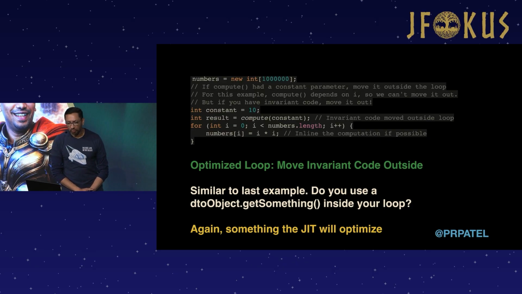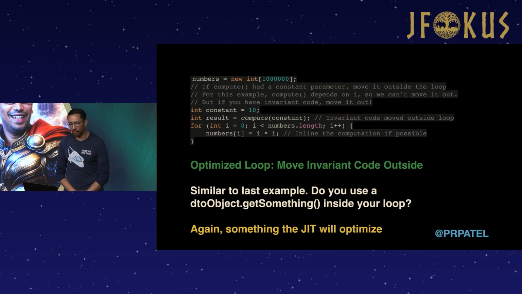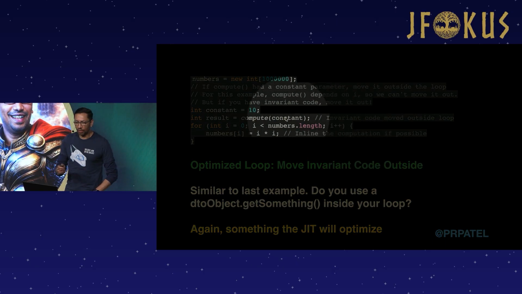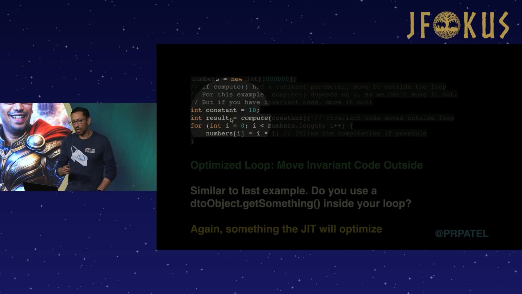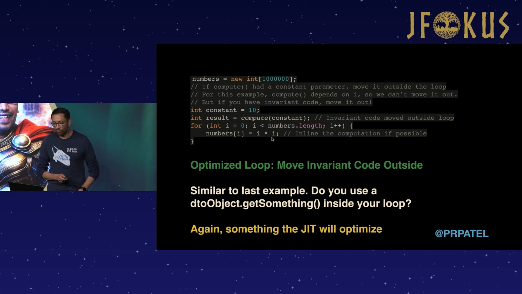All right, so this is another one called moving invariant code outside. If we look at something like this, it's similar to what we were talking about before with method calls. Instead of having this compute function inside of the loop, we take it outside and initialize it to a variable, because it's not changing as far as we can tell when we write this code. So again, this is also something the JIT will optimize for us.